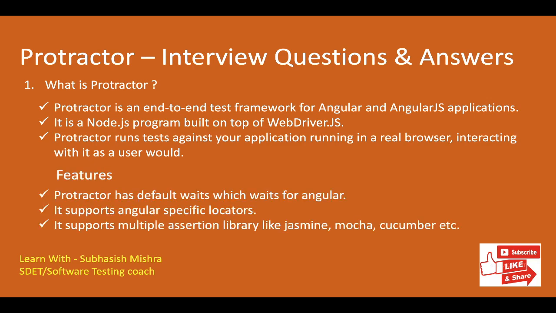Protractor runs your application in a real browser. It supports all the browsers like Chrome, Firefox, IE, Safari, Opera, PhantomJS. It uses the Selenium's JSON-wire protocol to interact with browsers as Selenium Java does. Then Protractor has different features. While writing tests in Protractor, you don't need to manually add waits to your scripts. Protractor will automatically wait for the web elements to load and only then executes the next step.